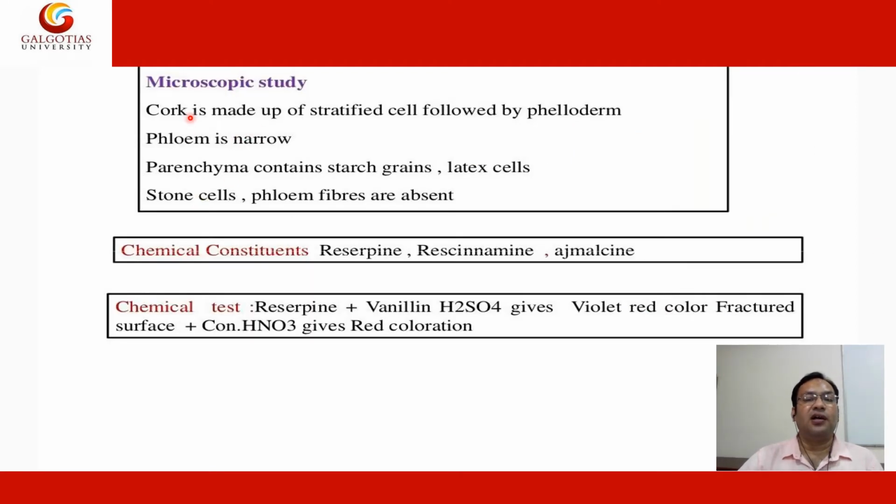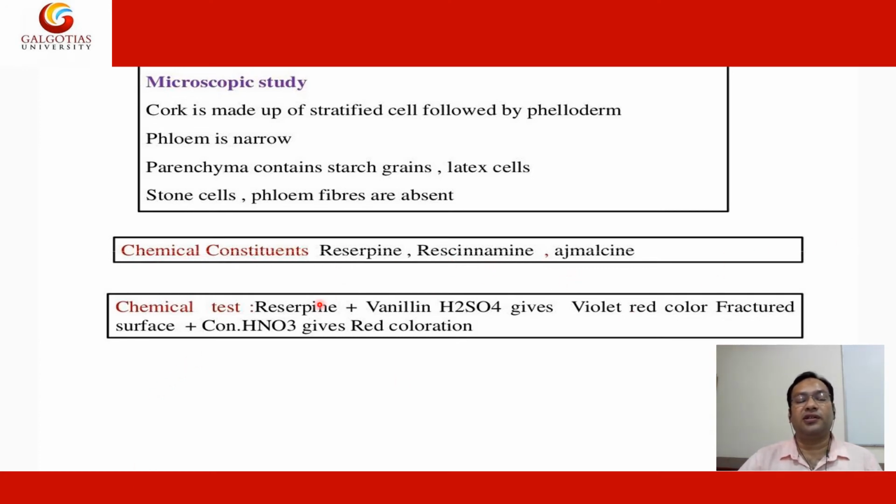Microscopic study: cork is made up of stratified cells followed by phelloderm. Phloem is narrow. Parenchyma contains starch grains, latex cells and stone cells; phloem fibers are absent. Chemical constituents: reserpine, rescinnamine and ajmalicine.